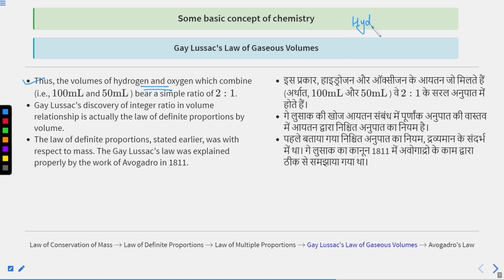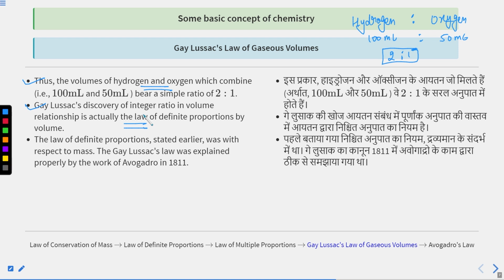So the volumes of hydrogen and oxygen which combine are 100 ml and 50 ml. Hydrogen volume is 100 ml and oxygen volume is 50 ml. You can say the simplest ratio is 2:1. Gay-Lussac's discovery of integer ratio in volume relationship is actually the law of definite proportion by volume.